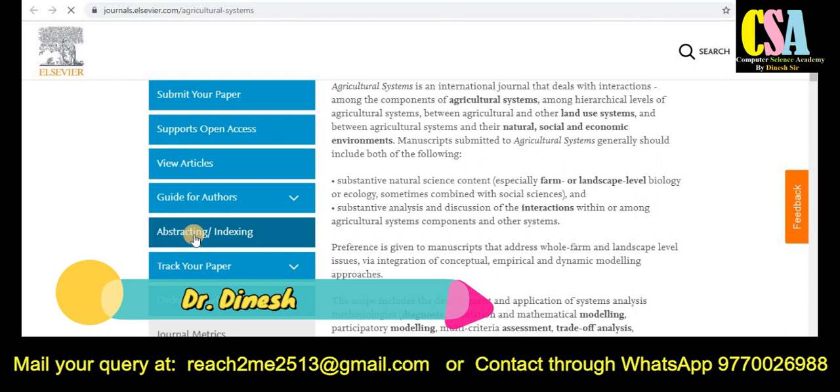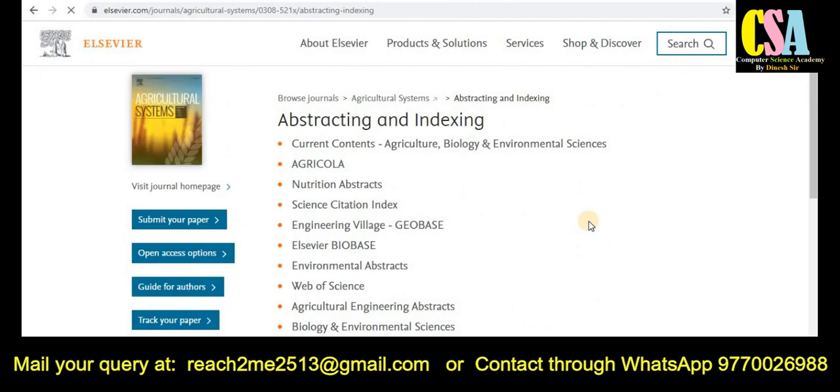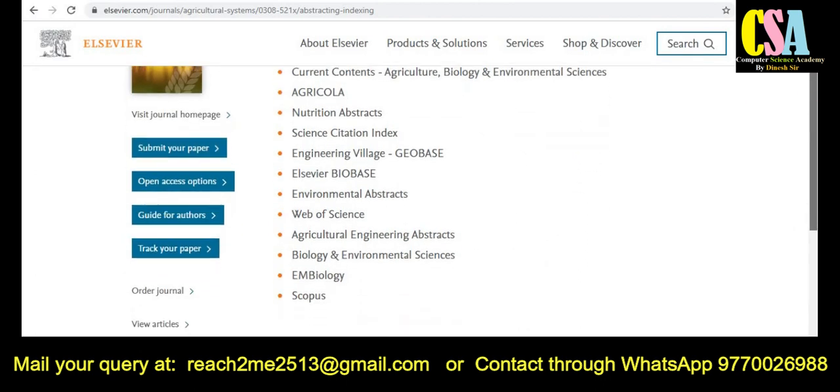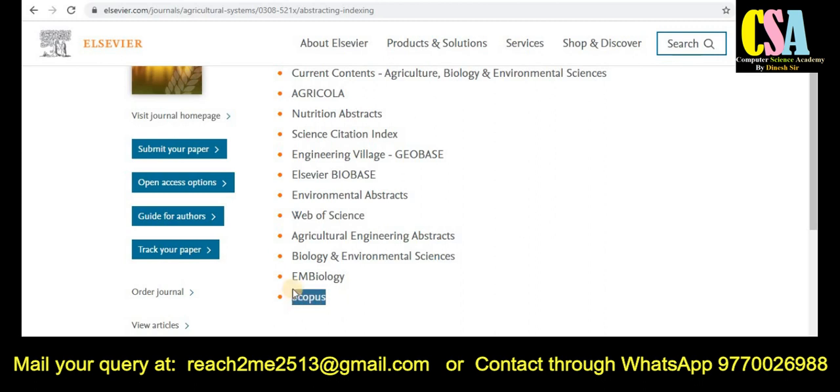So go to abstracting and indexing. Just click on the abstracting and indexing tab, and it will redirect you to that part. Here you will get all the types: this is a Scopus category journal, Web of Science category journal, SCI category journal. If you want to submit, just use this tab. If you want to know about the publication charges, click on the open access option. And if you want to prepare your research article, you have to know about the guidelines. Here you will get the guidelines about research article publication.